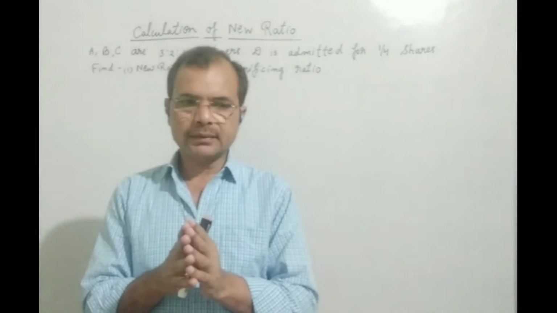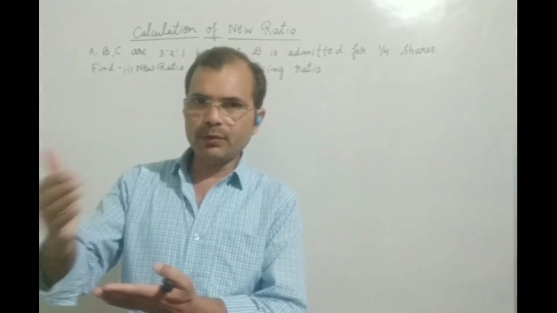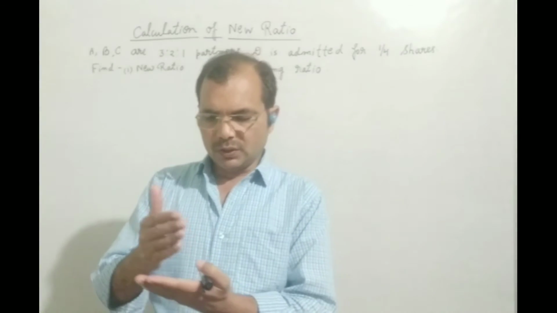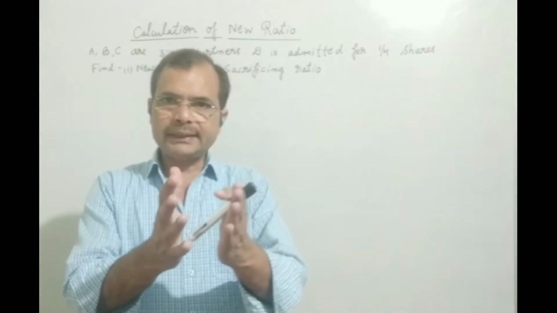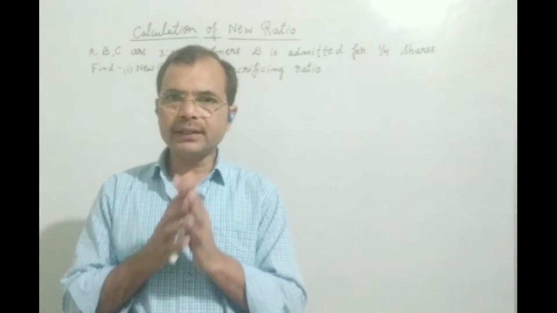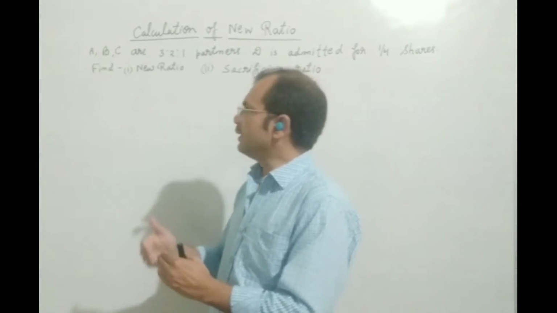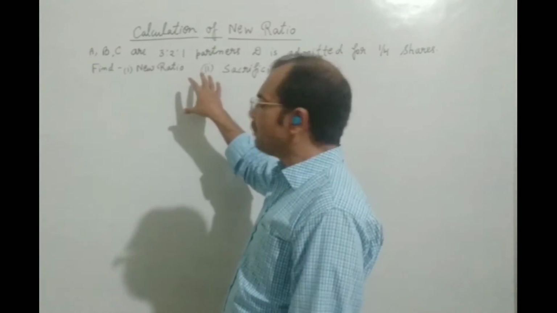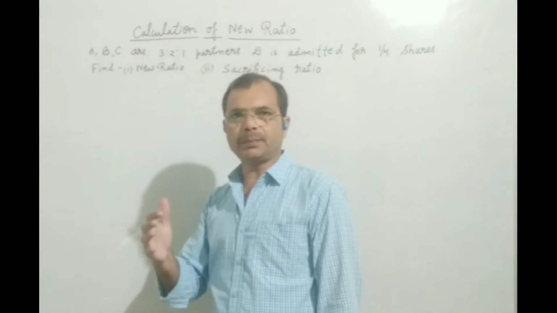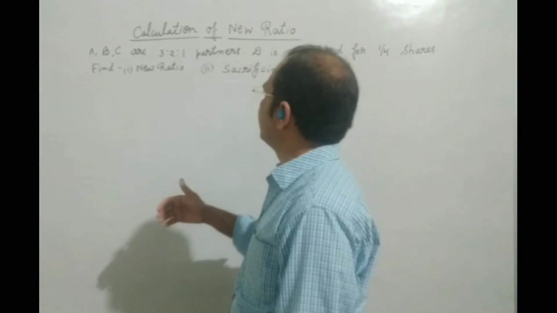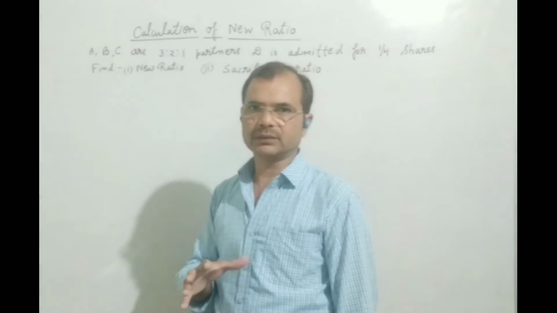There are different types of conditions when a new partner comes, and we will do 10 questions regarding this point. We will take them one by one so that we may be able to understand all the conditions whenever a new partner comes. At that time, how can we change their profit sharing ratio?